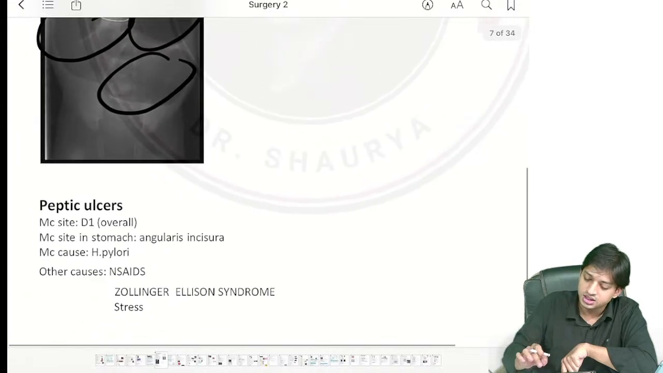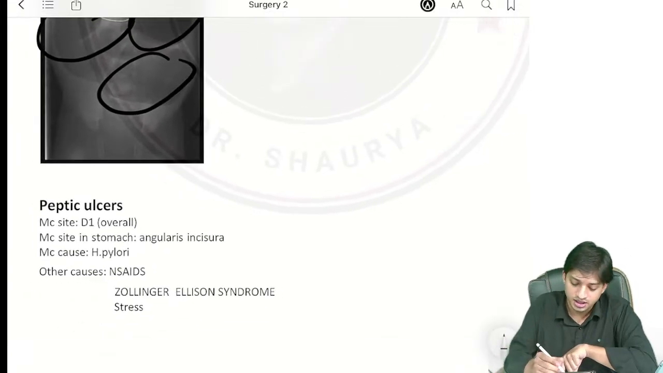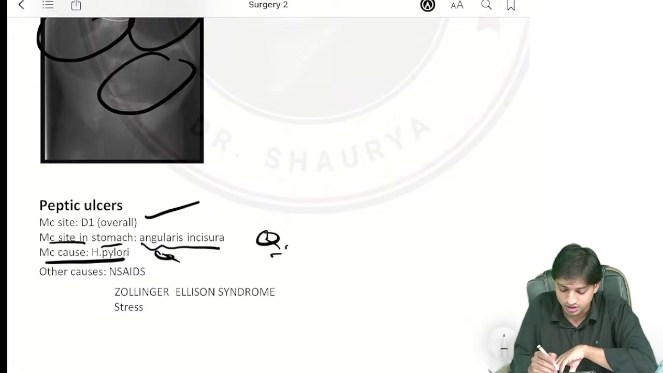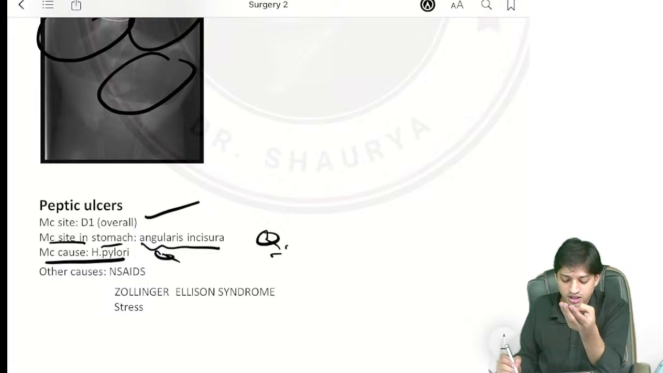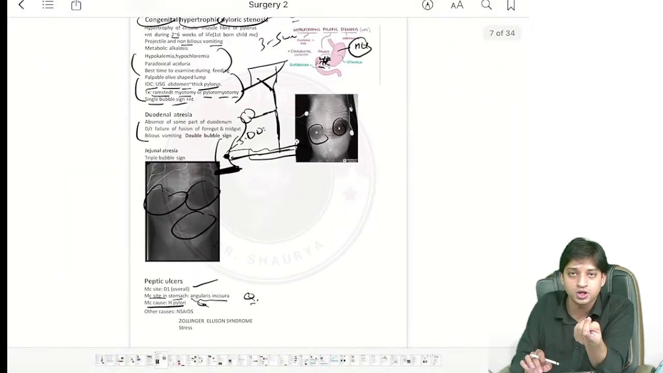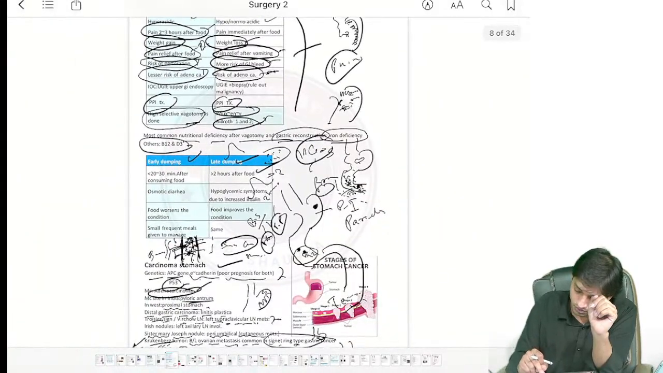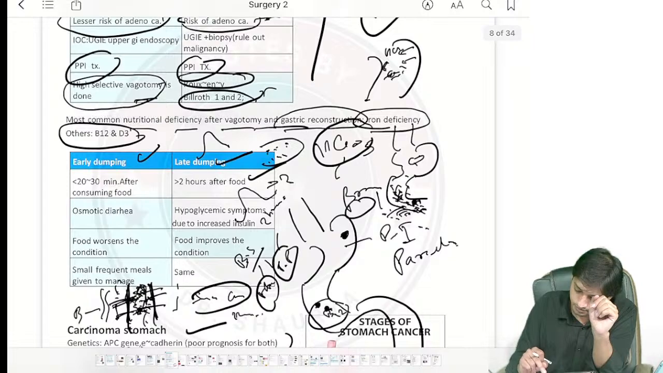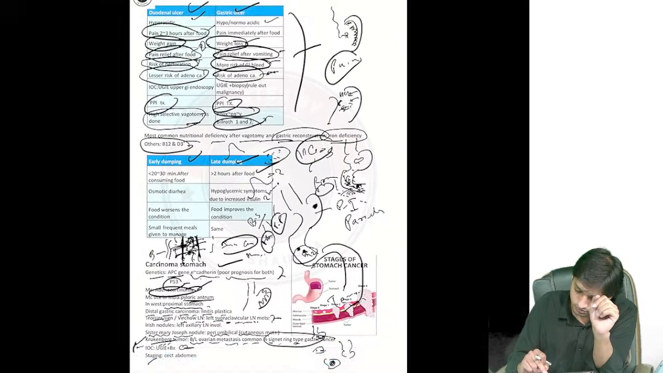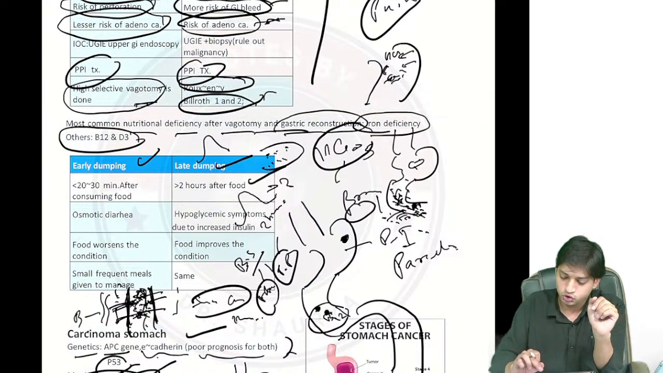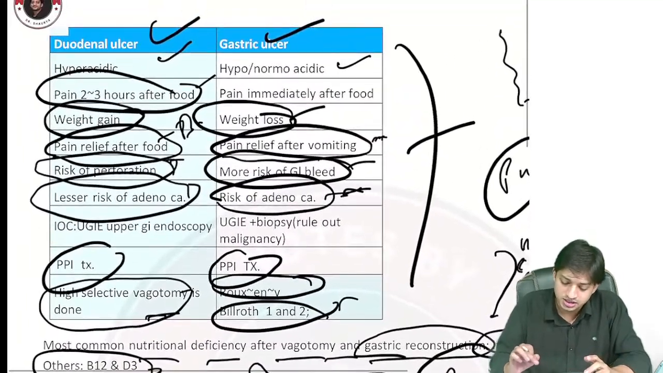Coming to peptic ulcers, the most common site is the duodenum overall. Most common site in the stomach is the incisura angularis, all MCQ points. Cause is H. pylori infection. Other causes are NSAID abuse, Zollinger-Ellison syndrome. Stress is one of the common aggravators of peptic ulcers. Now, so guys, now we'll discuss the gastric ulcers and the duodenal ulcer.